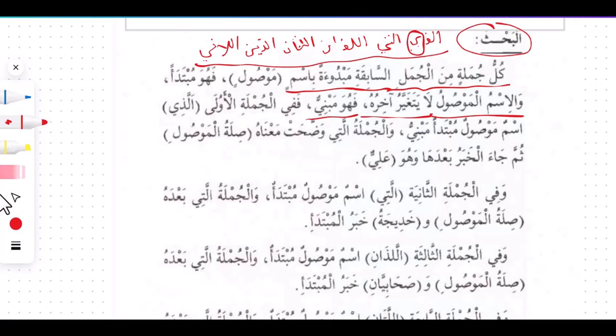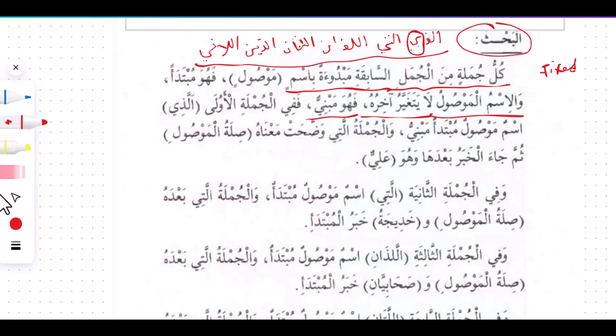Mabniyun, the lexical meaning of this is something that is fixed, that has a fixed ending. Any word that has a fixed ending, like "already" now. "Already" in no situation can change to another form, it cannot change. The same thing alladhina, the same thing allati. Do we understand this? So anything that doesn't change with respect to different situations that it comes across, we call this mabniyun. We can say fixative or whatever.